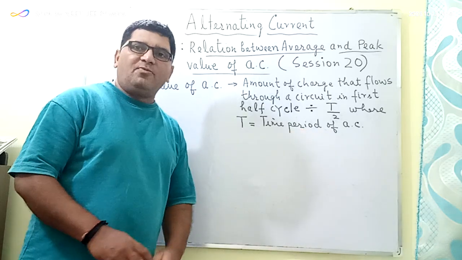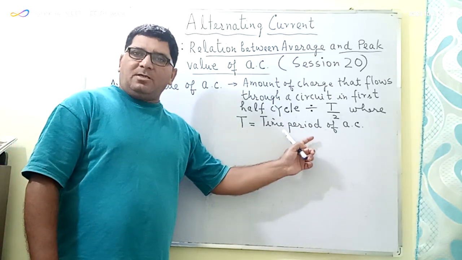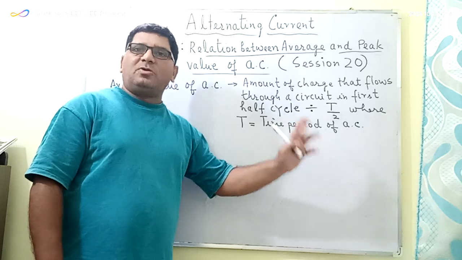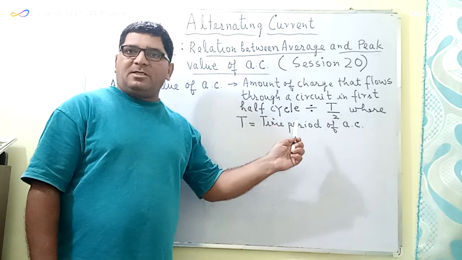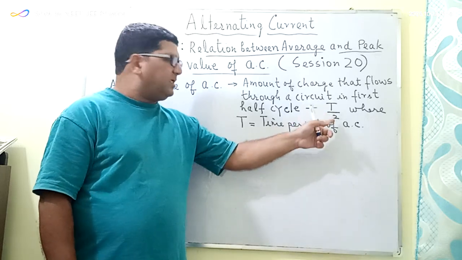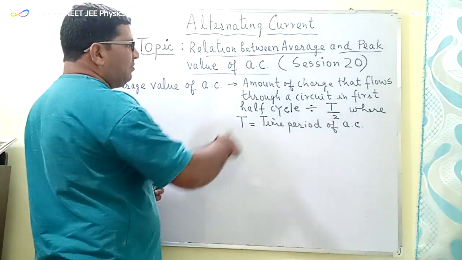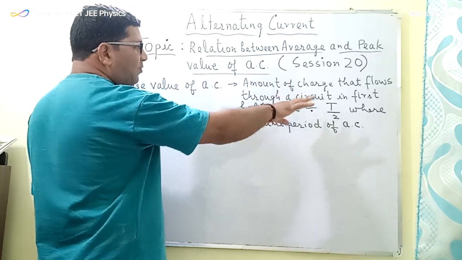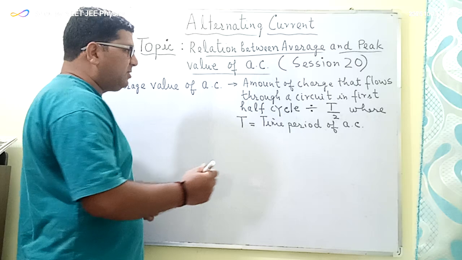The time period is the time taken by the current in order to complete one cycle. So for the half cycle, the time duration will be equal to T upon 2. So the average value of alternating current will be equal to the amount of charge that flows through a circuit in the first half cycle divided by T upon 2.